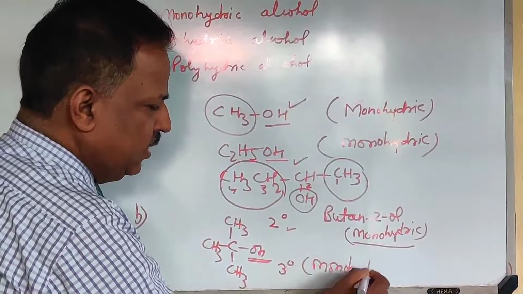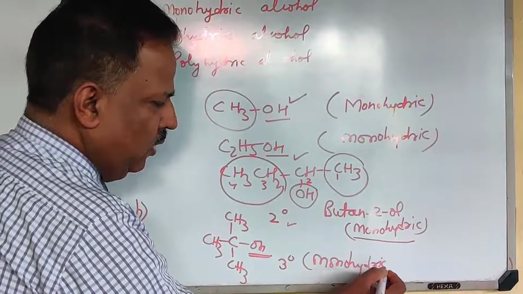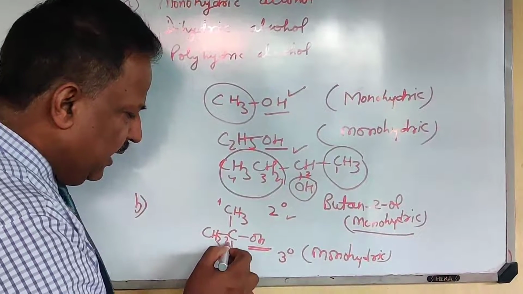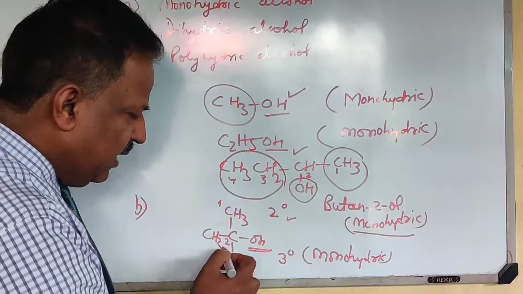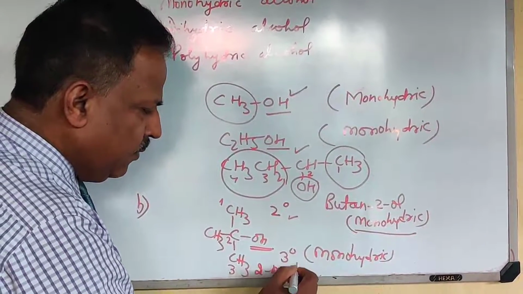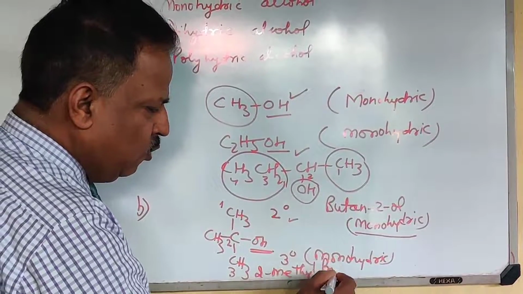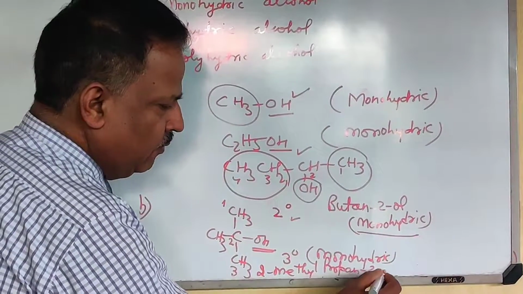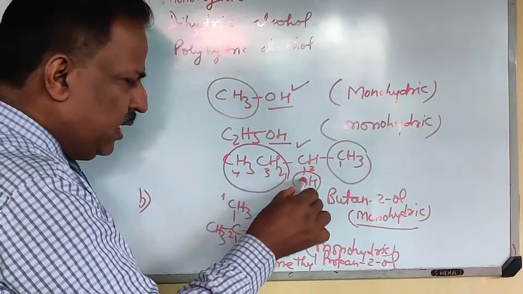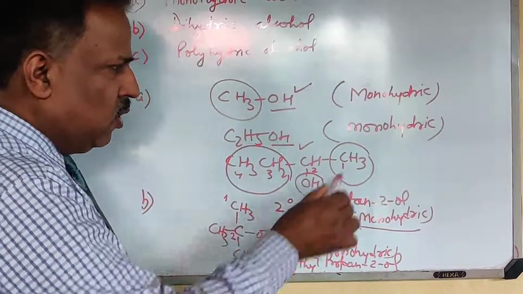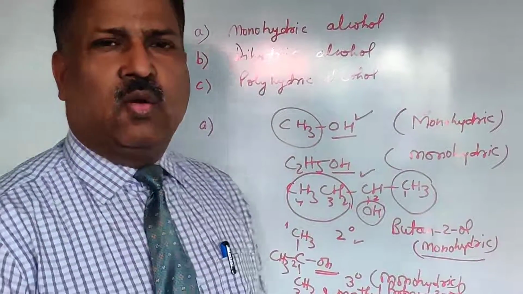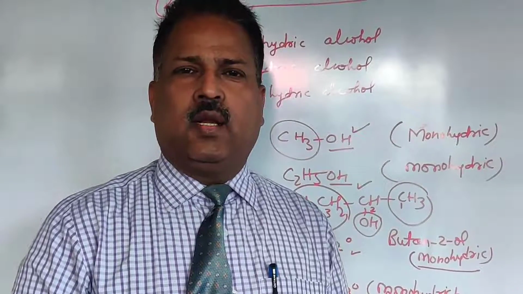Its name is 2-methylpropan-2-ol. Carbon number 1, carbon number 2, carbon number 3. Its name is 2-methylpropan-2-ol. It is 1 degree, this is 2 degree, this is 3 degree, but all are monohydric alcohol. Similarly, dihydric alcohol is that which contains 2 OH groups.